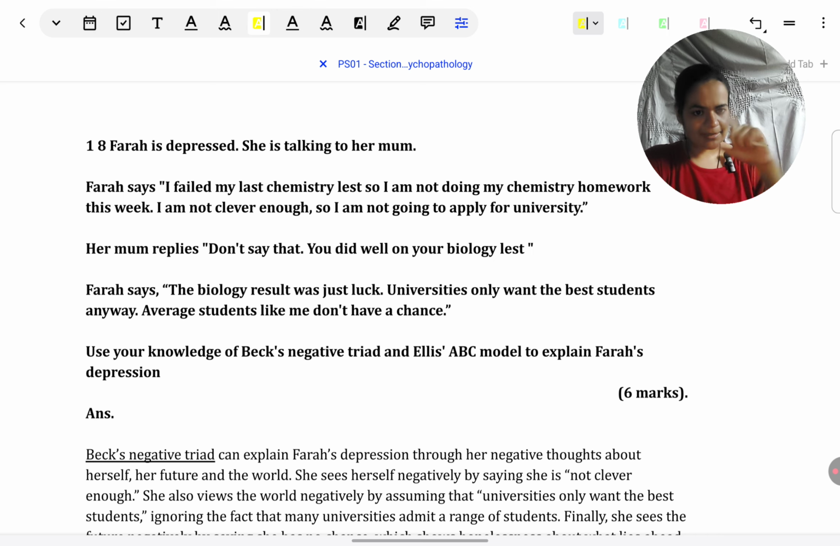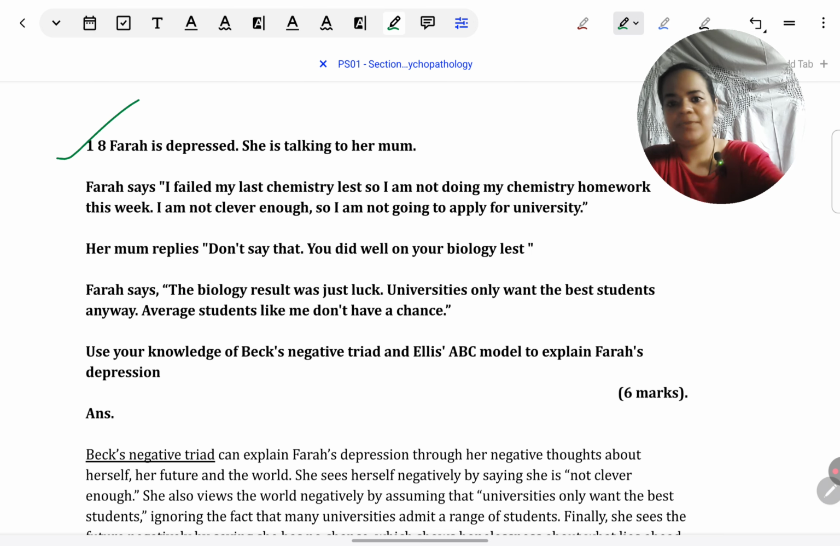Before writing my answer, as I read the situation, I like to point out what relevant points are coming across in the situation which I will be able to use in my answer. So that I just keep on annotating. Farah is depressed. She's talking to her mum. Farah says, I failed my last chemistry test, so I am not doing my chemistry homework this week. I'm not clever enough and I'm not going to apply for the university.